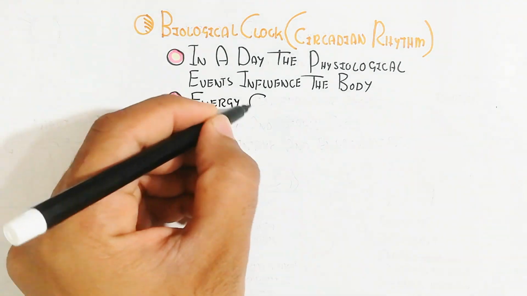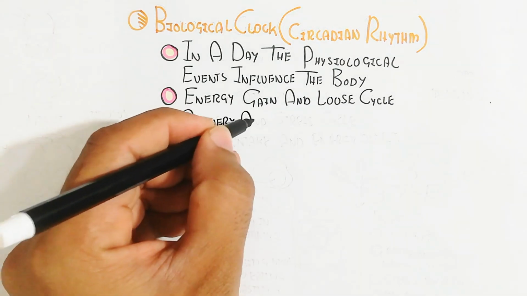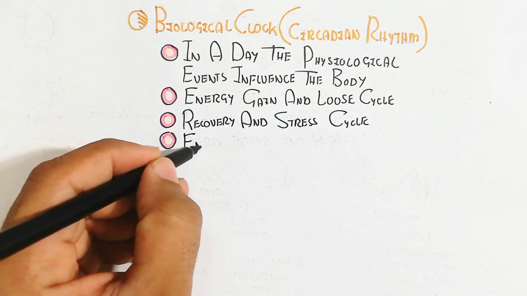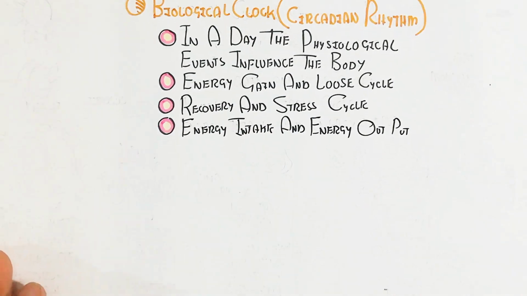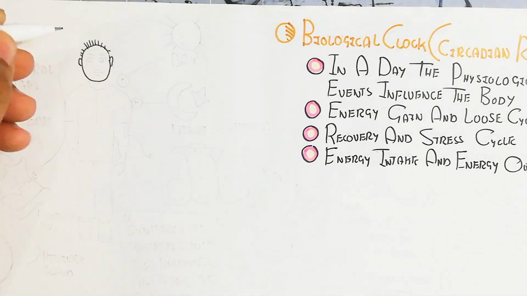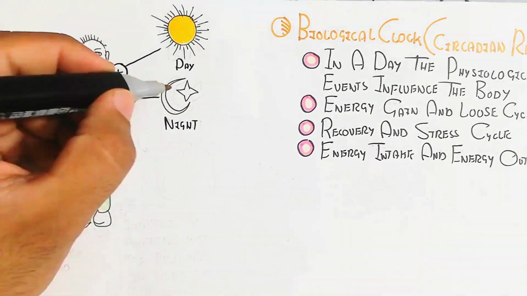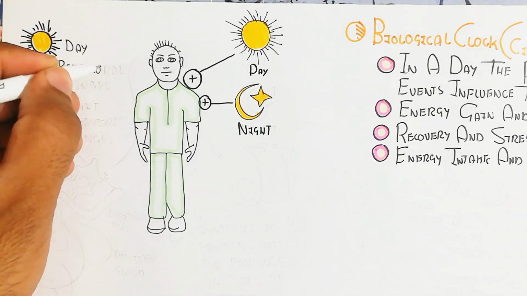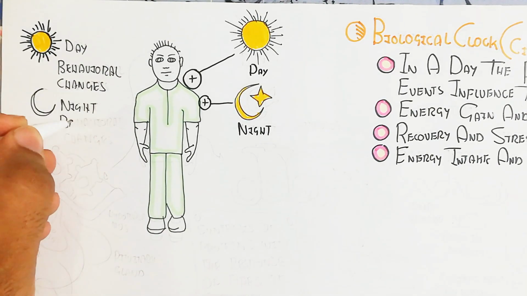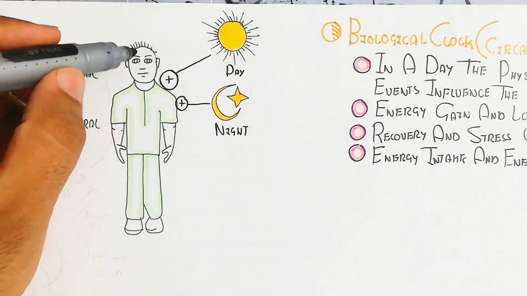Let's begin to understand: energy gain and loss cycle, recovery and stress cycle, energy intake and energy output cycle. First of all, we will understand the concept of physiological change, the catabolism and anabolism during the day. For example, during the daytime and nighttime, the physiological stimuli will influence the body and change the physiology. Let's understand the day behavioral changes and the night behavioral changes, which are the challenge for the human.